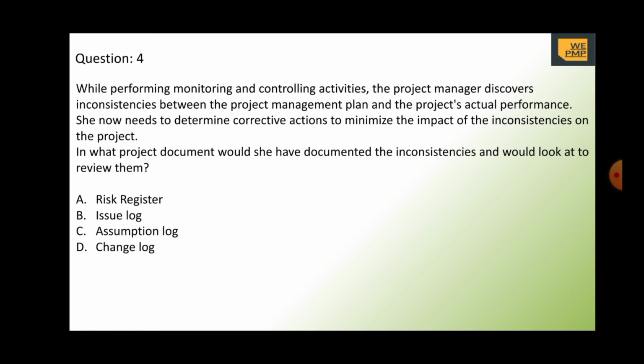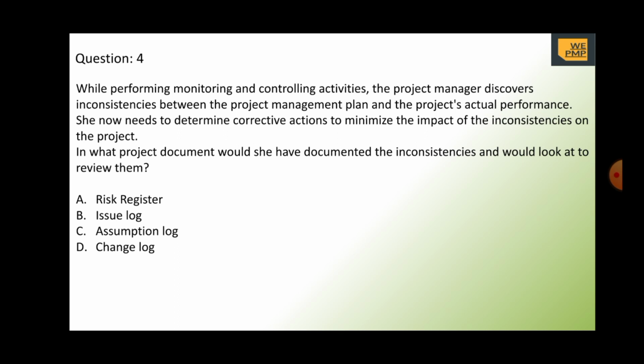Our next question says, while performing monitoring and control activity, so we are in the monitoring and control phase, the project manager discovers inconsistency between the project management plan and the project's actual performance. She now needs to determine corrective action to minimize the impact of the inconsistency in the project. In what project document would she have documented the inconsistency, and would look at to review? So the question says,